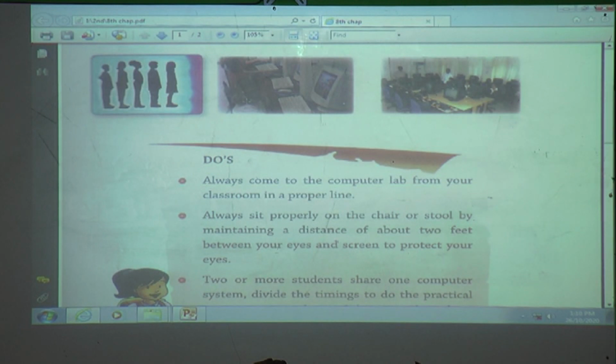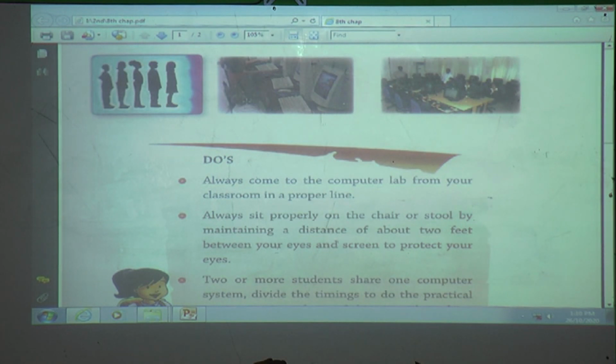What is the first thing? When we are coming to the computer lab, we must come in a proper line and at the proper time. Next one, when we are sitting on the chair or stool, we must sit properly.